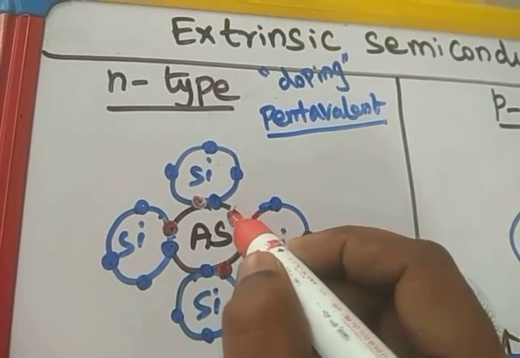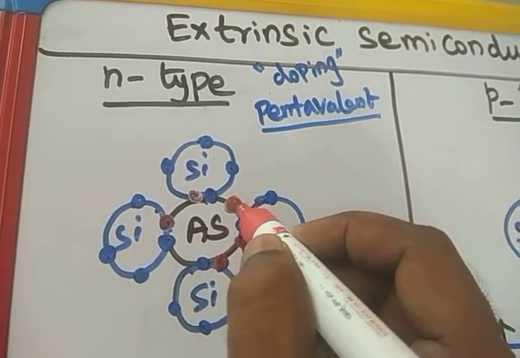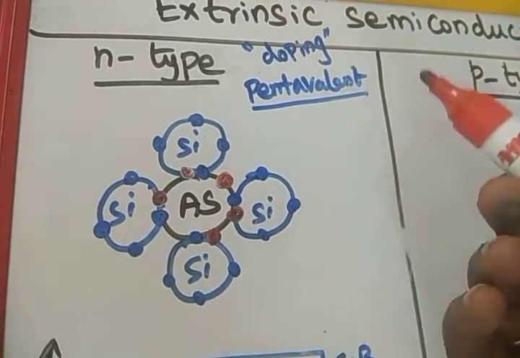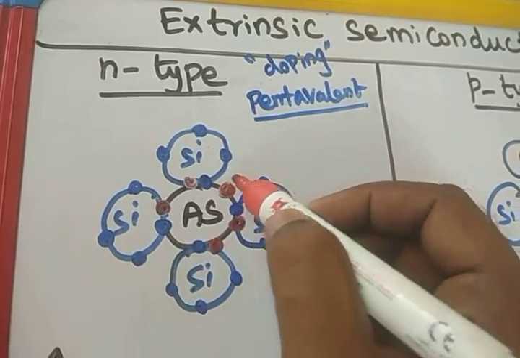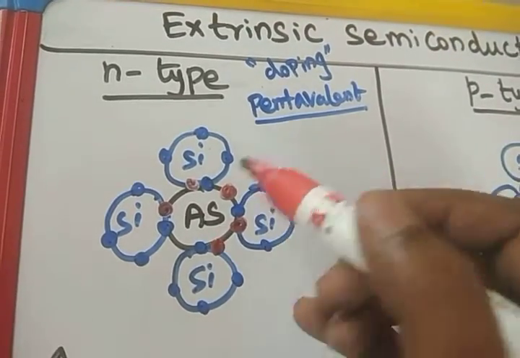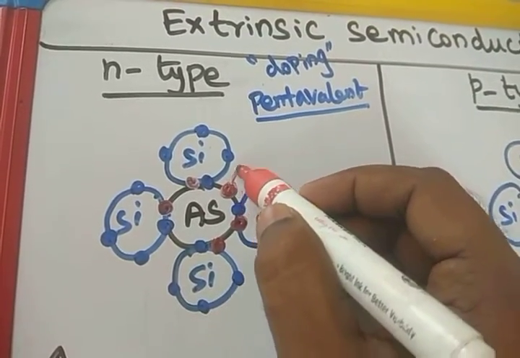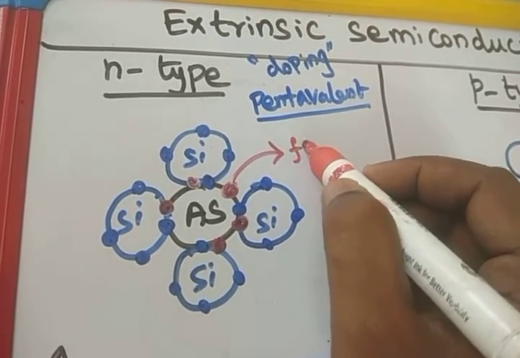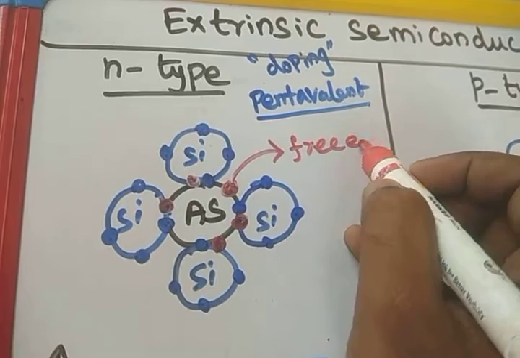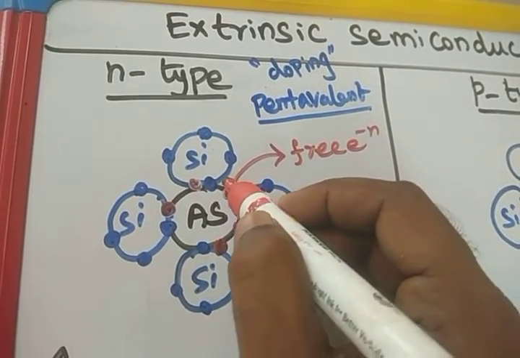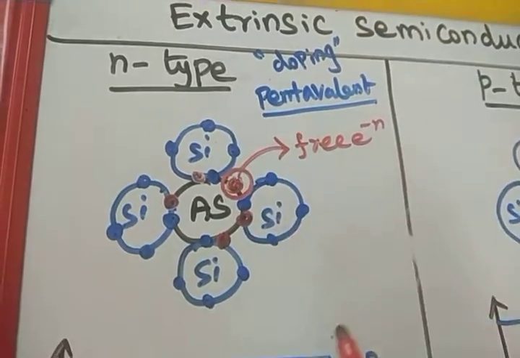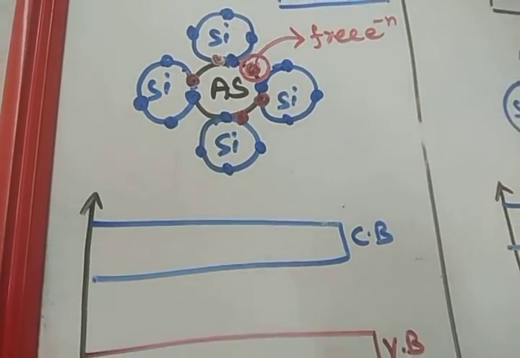But the 5th electron is in a ready state to liberate as a free electron. It has no covalent bonding. So at very low temperature, this electron may become a free electron. Then a vacancy is created, and that vacancy is a hole. Are you clear? Very simple.